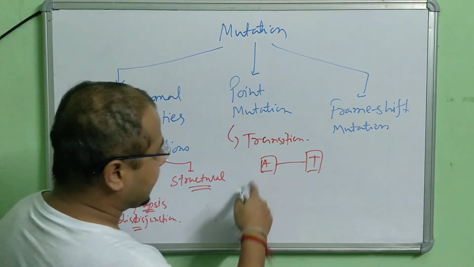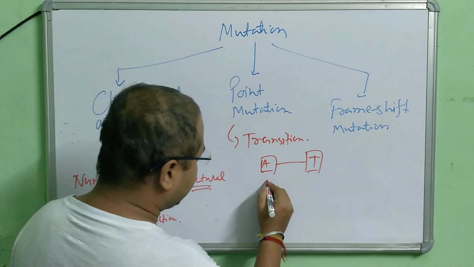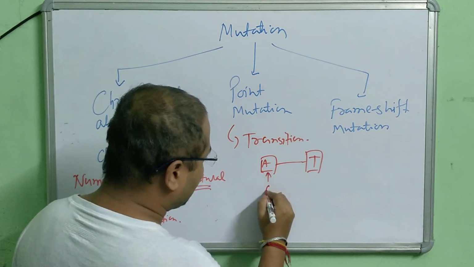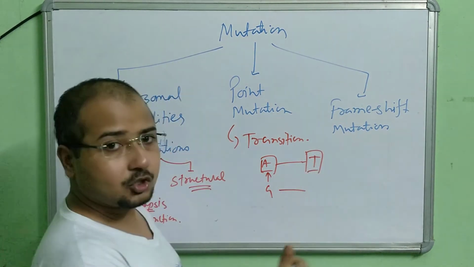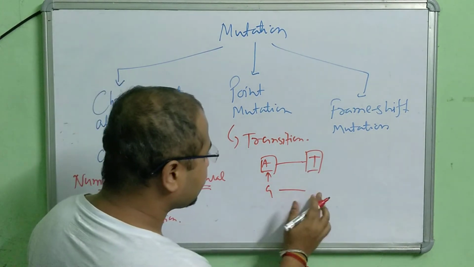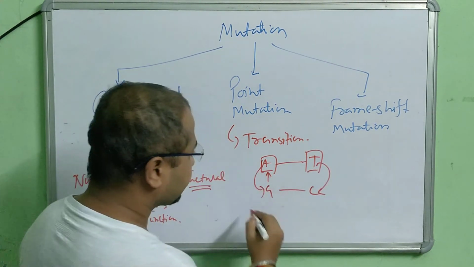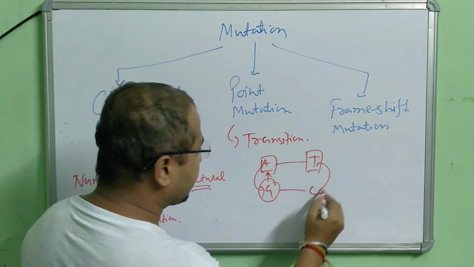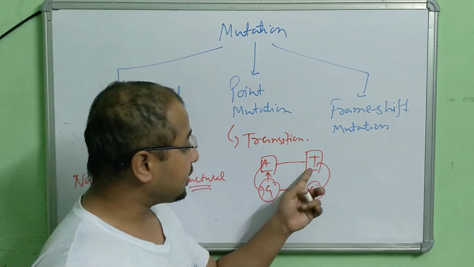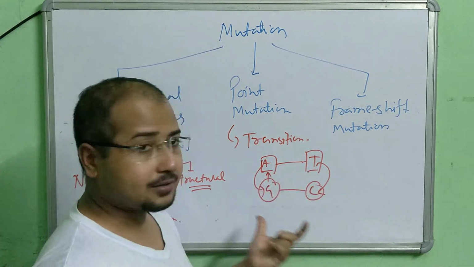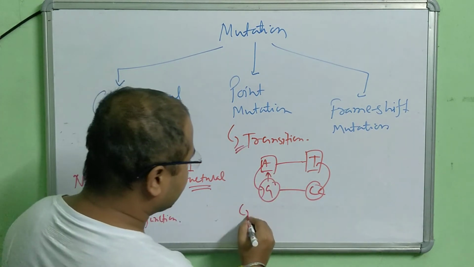Suppose adenine is replaced by another purine, for example guanine, and thymine, a pyrimidine, is replaced by another pyrimidine, cytosine. So in place of AT, GC comes now. Replacement of a purine by another purine, a pyrimidine by another pyrimidine, this kind of change in the base pair is called transition. Okay. Number two is the transversion.